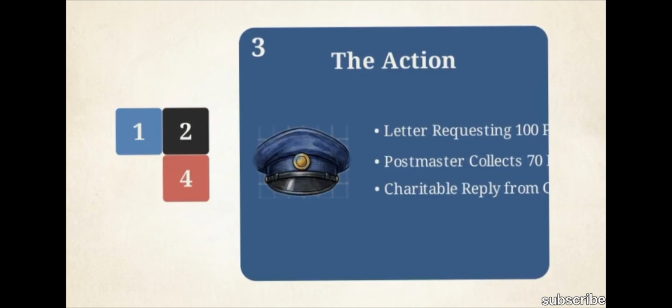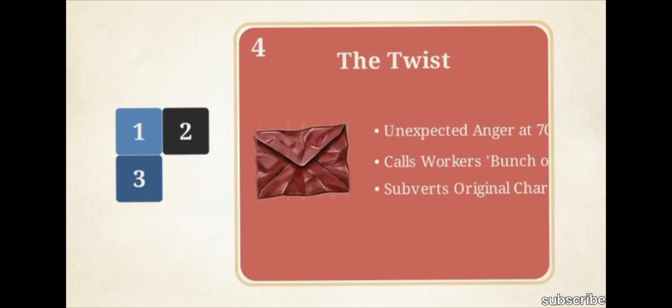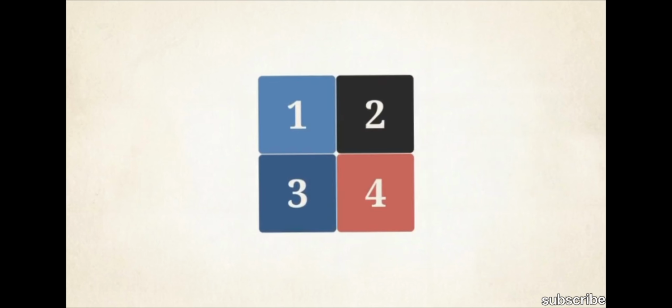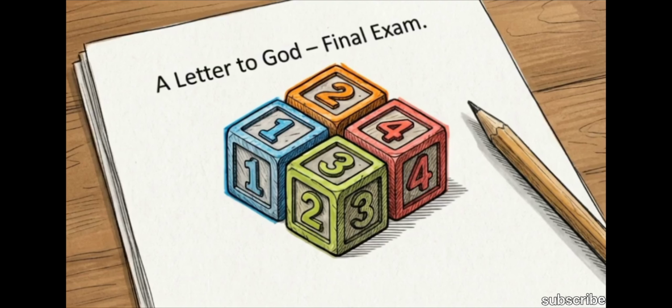Block 3 covers actions taken to resolve the crisis, including Lencho writing the letter and the postmaster providing financial aid. Block 4 identifies the twist. It captures Lencho's unexpected anger and his accusation of theft, which subverts the postmaster's original intent. Every exam question for this chapter asks you to assemble a specific combination of these 4 blocks to support your